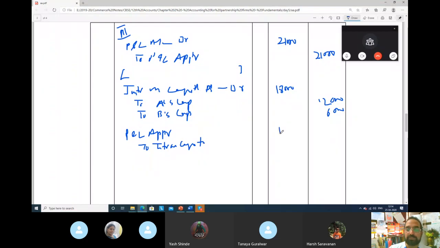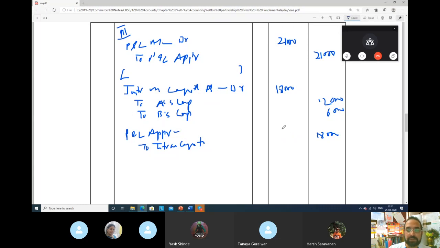This 18,000 you paid. And last, profit and loss appropriation. From profit and loss appropriation you paid interest on capital, and you can make a combined entry here. From profit and loss appropriation account you can make here 21,000 also.